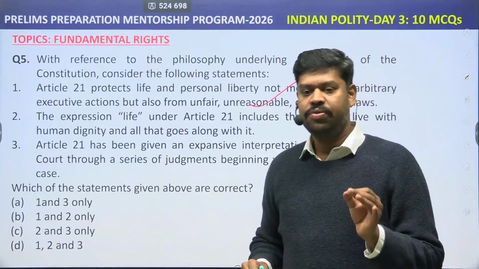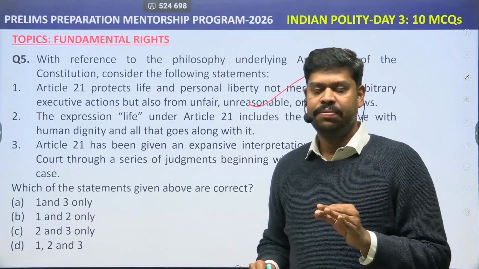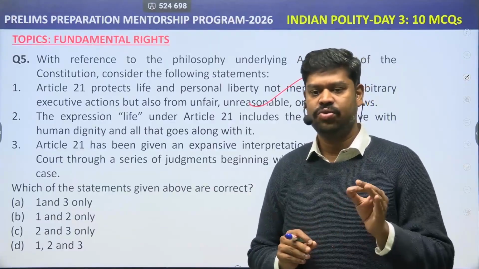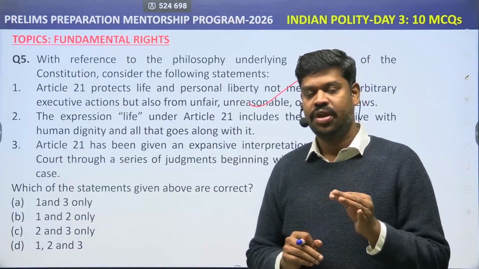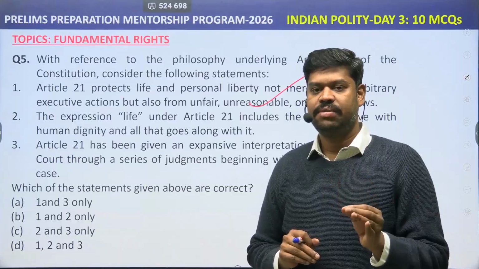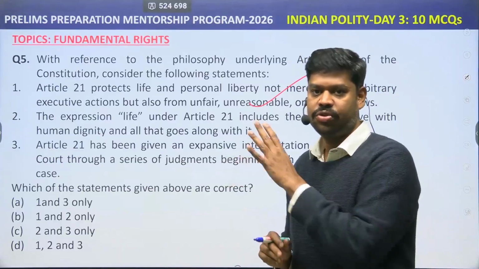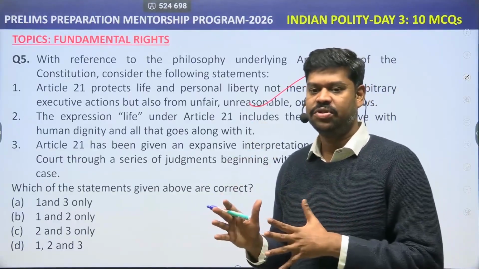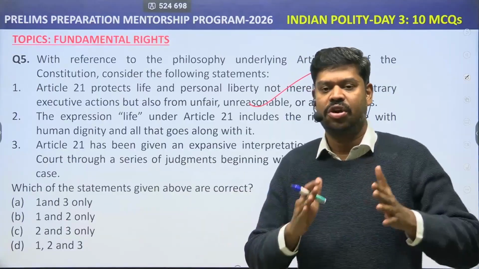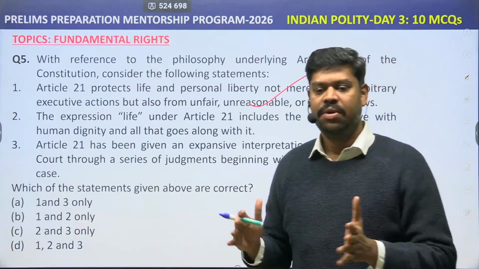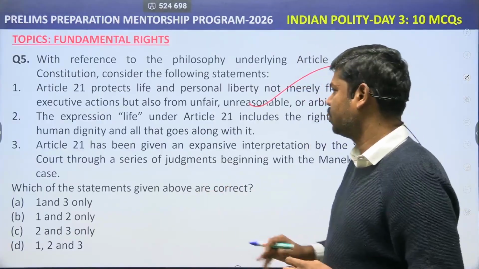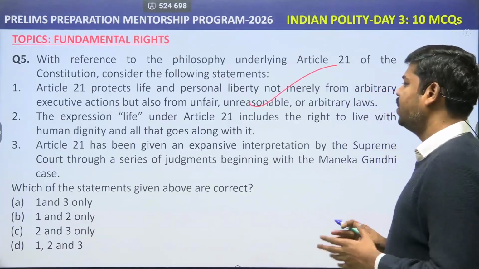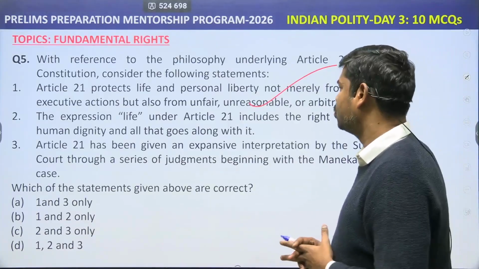The Constitution says that no person shall be deprived of the right to life and liberty except in accordance with procedure established by law. This is what is there in the Constitution. But the Supreme Court said the expression procedure established by law will have the same meaning as that of due process of law. So, you will have to understand that after this expression due process of law, Article 21 provides protection not only against arbitrary executive action, but also against arbitrary legislative actions as well. The expression right to life under Article 21 includes the right to live with human dignity, and that goes along with it.